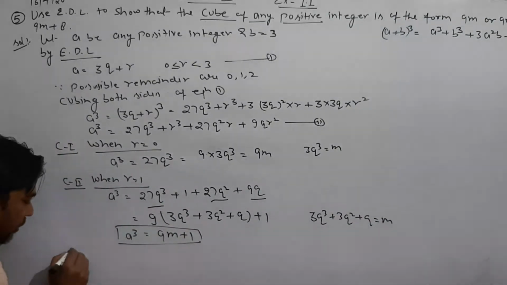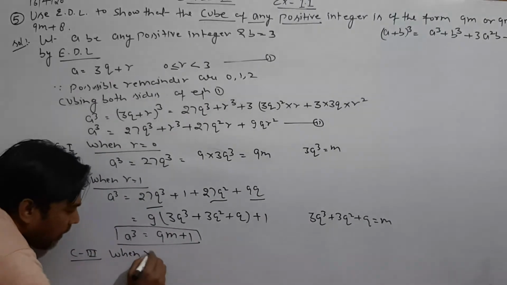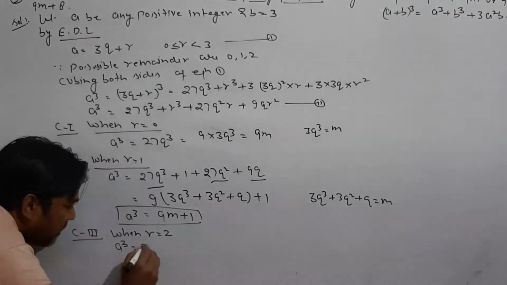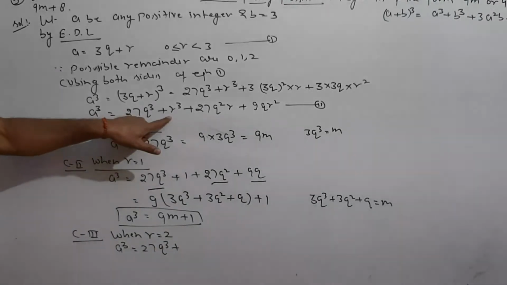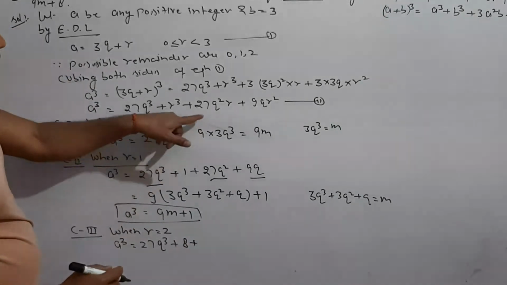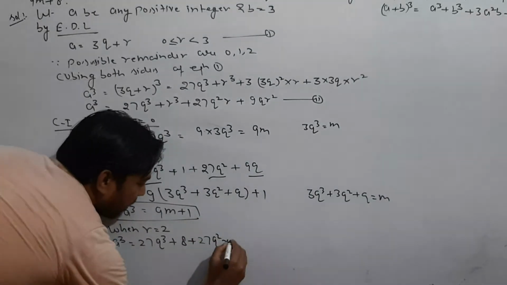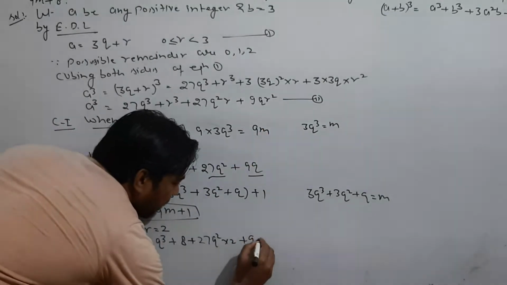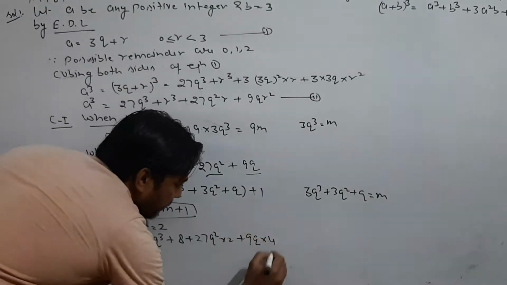And again, case 3, when r equals 2. So a cube is equal to 27q cube plus 2 cube, which is 8, plus 27q square r, where r is 2, and plus the last term 9q into the square of 2, which is 4.